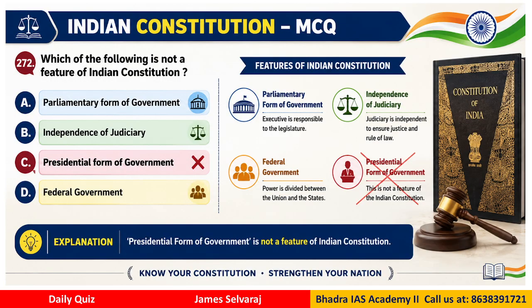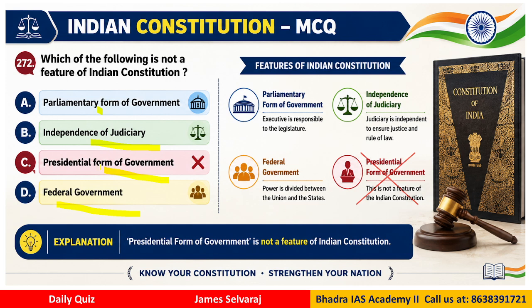Question number 272. Which of the following is not a feature of the Indian constitution? Parliamentary form of government, independence of judiciary, presidential form of government, federal government.